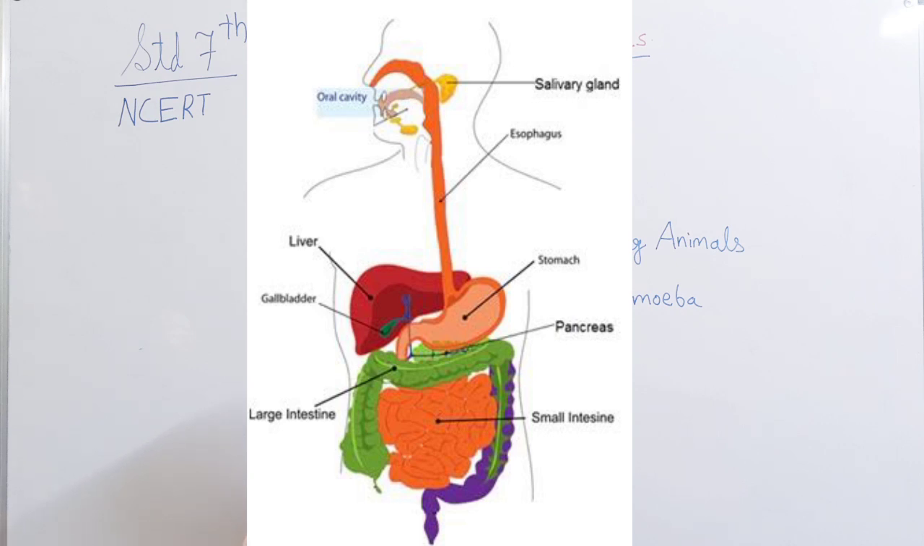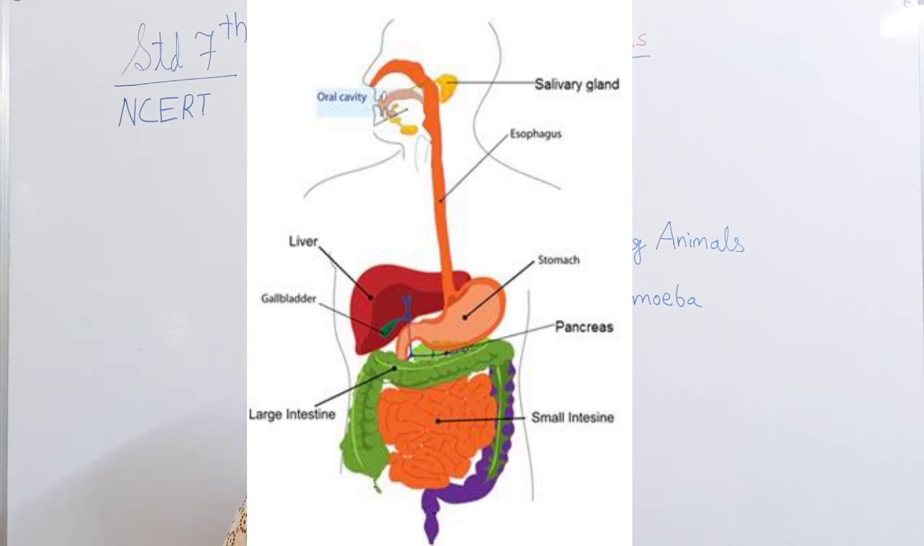So we can say that all the components of the food are digested in the small intestine. So the food takes time in the small intestine for the process. Now what happens to the undigested part? From the small intestine, it goes into the large intestine.